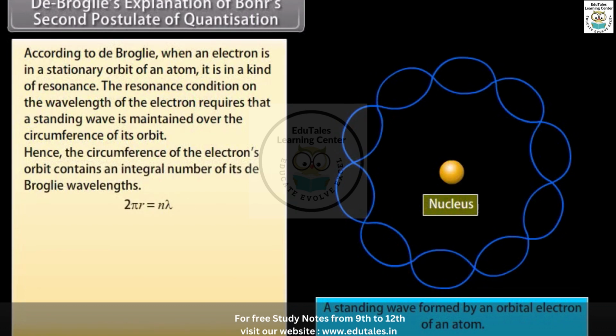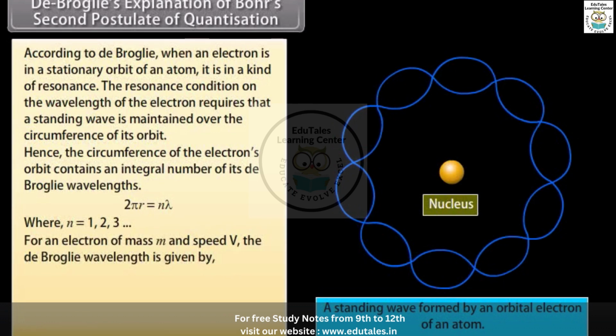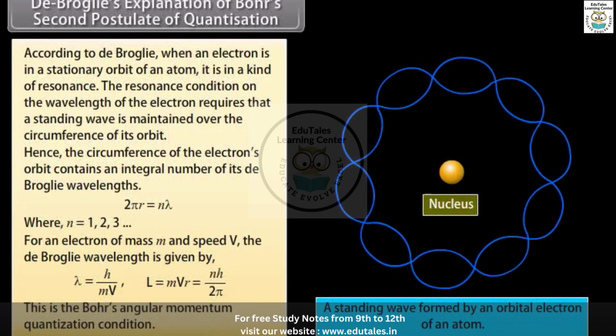2 pi r equals n lambda, where n is equal to 1, 2, 3, and so on. For an electron of mass m and speed v, the De Broglie wavelength is given by h upon mv. This may be written as mvr equals nh upon 2 pi. This is the Bohr's angular momentum quantization condition.